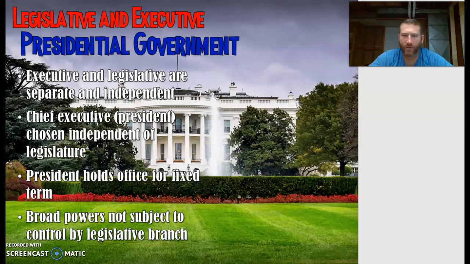All right, so legislative and executive. Presidential government: the executive and legislative branches are separate and independent. The chief executive, or the president, is chosen independent of the legislature. He or she gets voted in without anything to do with the legislature. The president holds office for a fixed term, with broad powers not subject to control by the legislative branch.